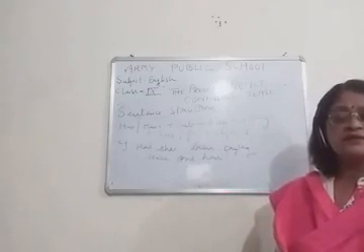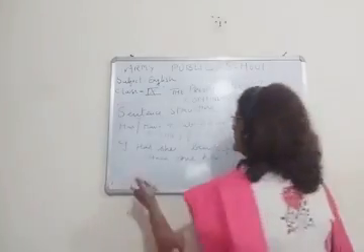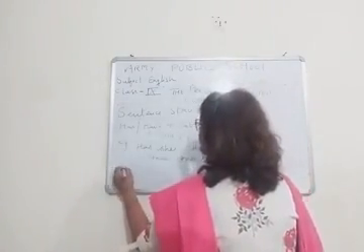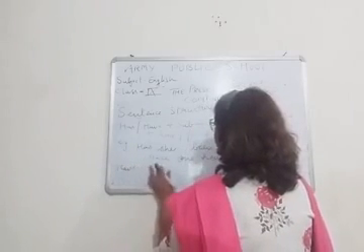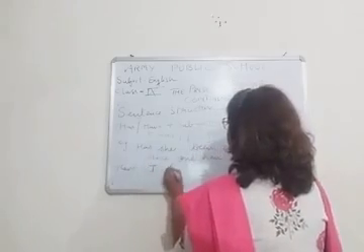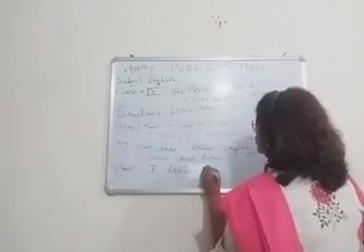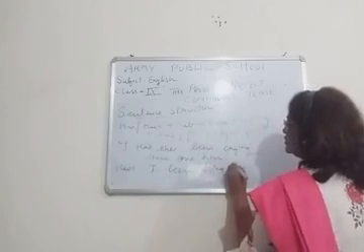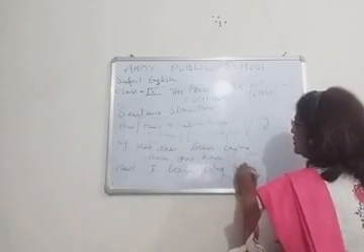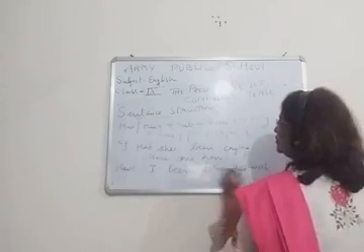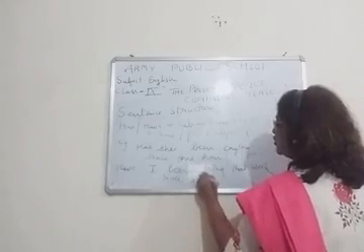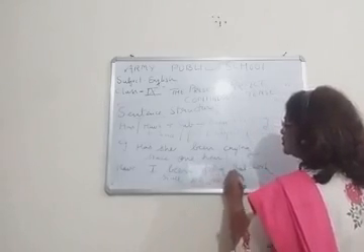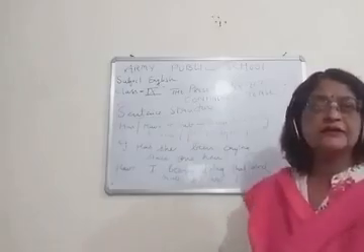Then children, another example: Have I been doing that work since 2 o'clock? Now here no object is there.